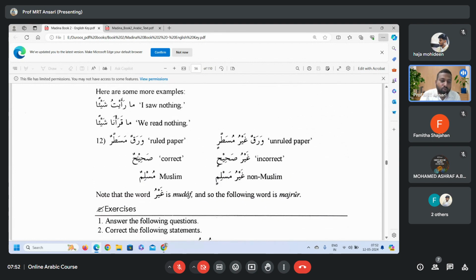Number 12. Warakun musattarun, ruled paper. Okay. Warakun musattar, lined paper, ruled paper. Warakun ghayru musattarin, unruled paper. Sahihun, correct. Ghayru sahihin, incorrect. Muslimun, Muslim. Ghayru muslimin, non-Muslim. Note that the word ghayru is mudaf, so the following word is majrur. So ghayru is mudaf, al-musattar mudaf ilayh. Ghayru is mudaf, sahihin mudaf ilayh. Ghayru muslimin, where ghayru is mudaf and muslimun is mudaf ilayh. So all these 12 points are to be noted.